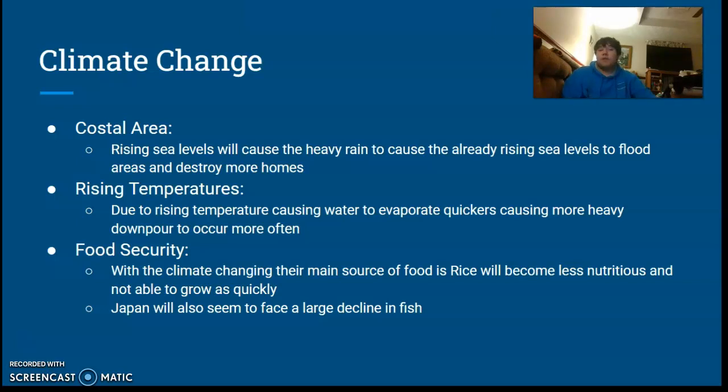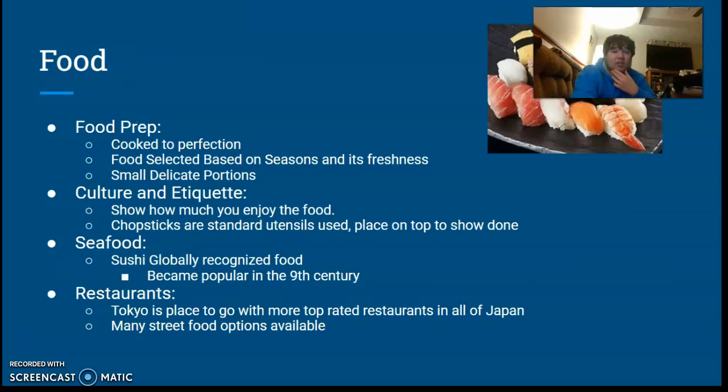Japan also seems to be faced with a large decline in fish. A lot of their food is more of the traditional, and I believe it is uncooked most of the time. It typically stays towards the more raw, not adding tons and tons of seasonings at times. They prepare it in small, delicate sections. The seafood and sushi is globally recognized. And in the street, there's a lot of times ramen, udon, and different types of small food street vendors that are available.